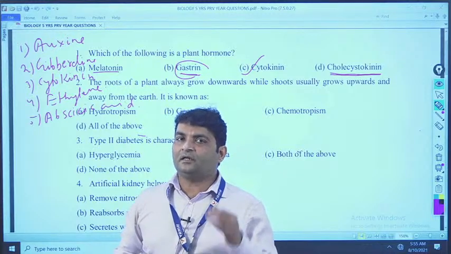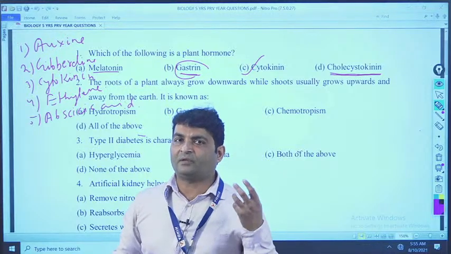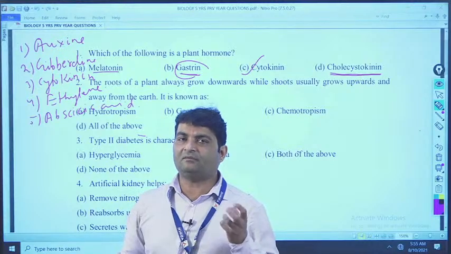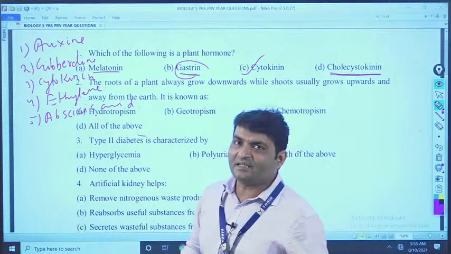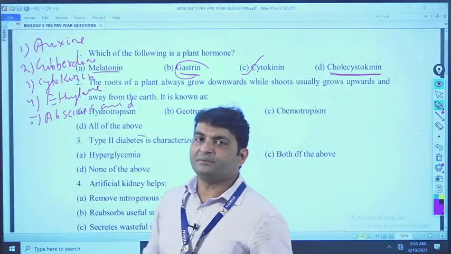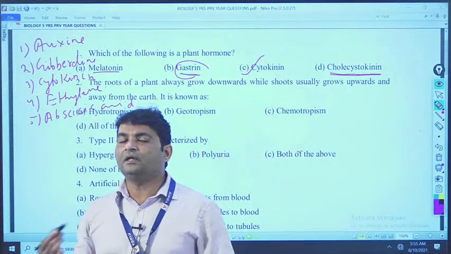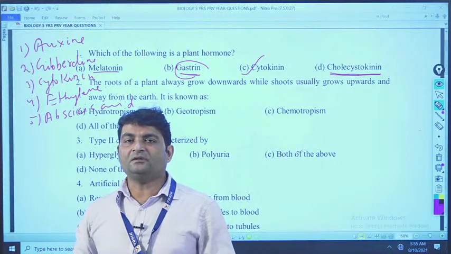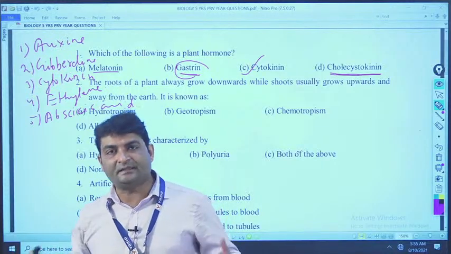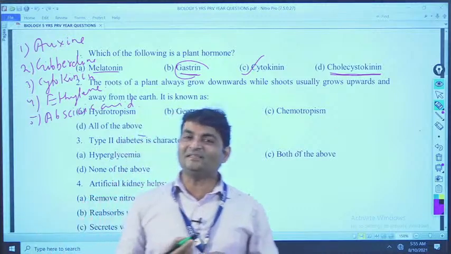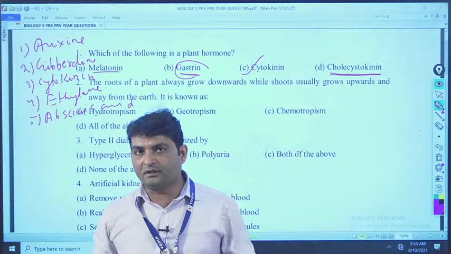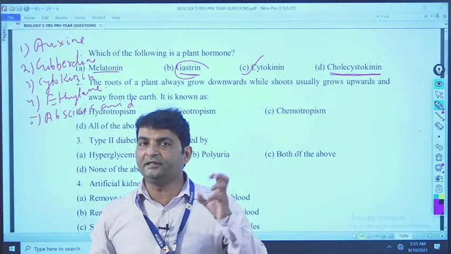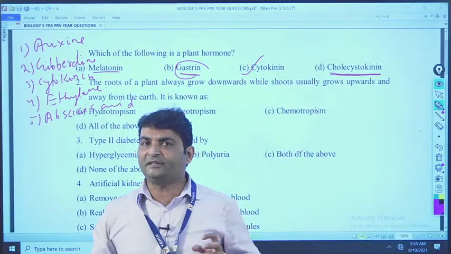Our 3 nutrients, carbohydrate, protein, fat, these are our nutrients. One enzyme is called pepsin. Pepsin converts protein to what? Peptone. Because what do you mean by digestion? Digestion means conversion of bigger molecules of nutrients to smaller molecules of nutrients. Like the 3 nutrients carbohydrate, protein and fat.